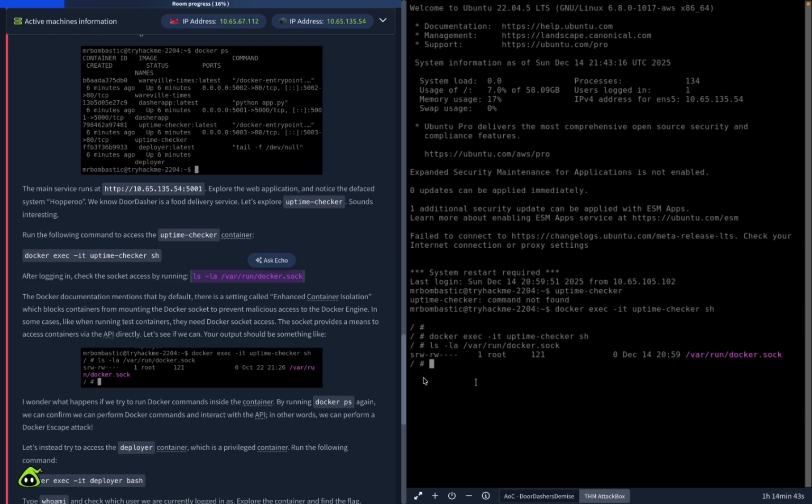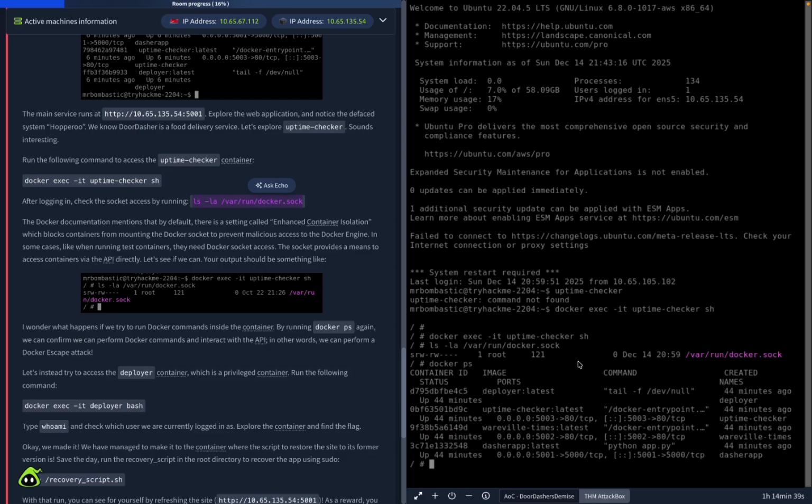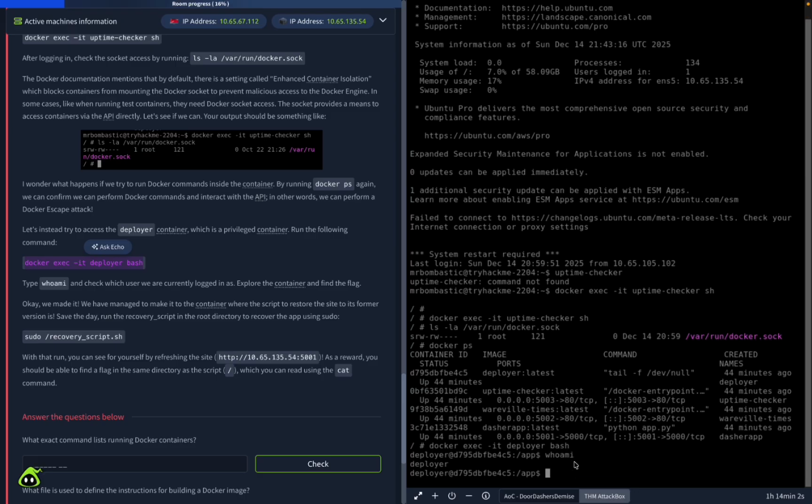And now we can see here. So let's go ahead and go back and do the deployer. And we can see here that it actually changed the user that we were in. So now we can do whoami, and we can see it's deployer now.